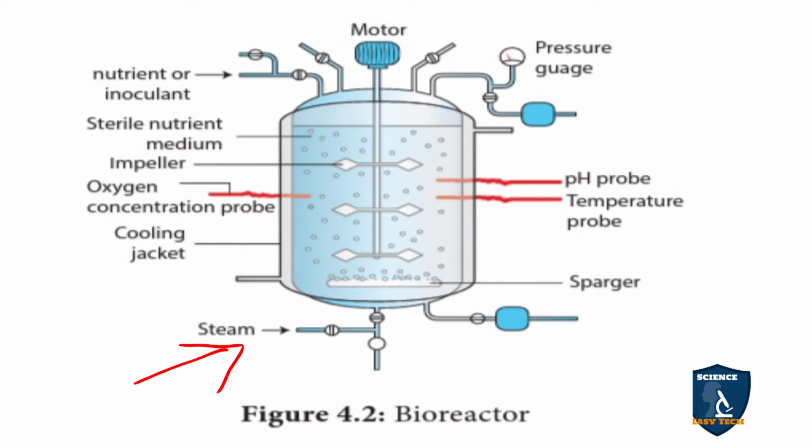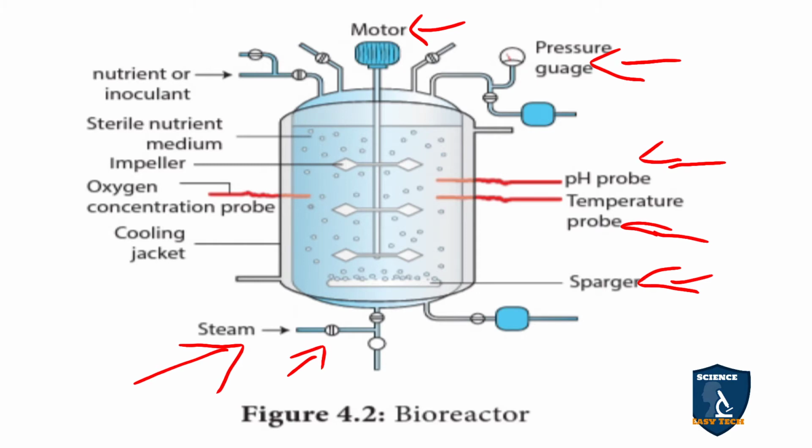It contains a motor, a pressure gauge, pH probe, temperature probe, sparger, the steam pipe here, cooling jacket, oxygen concentration, sterile nutrient medium, and the impeller inside it. The nutrient or inoculant is passed through it. So this is a bioreactor.